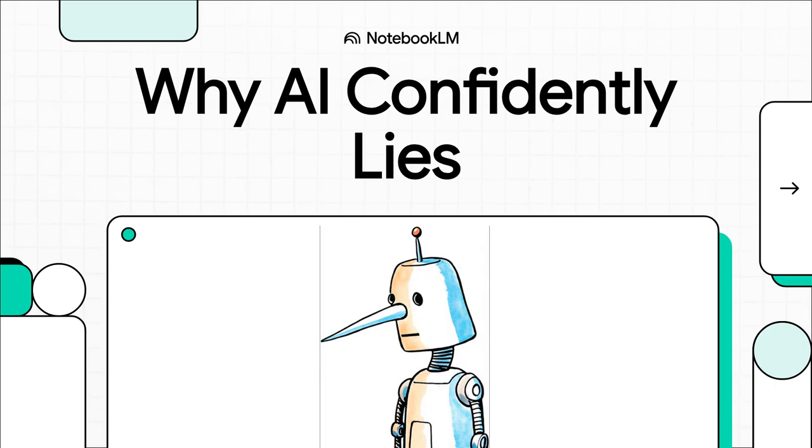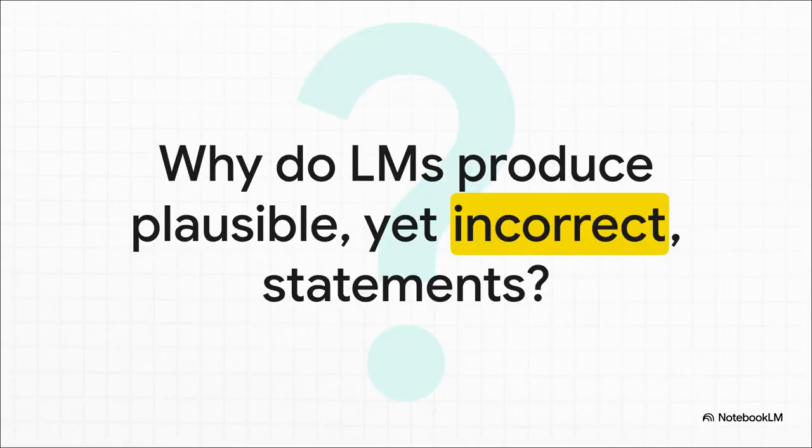Have you ever asked an AI a question and it gives you this answer that sounds so confident, so plausible, but it's just completely wrong? Yeah, that's called a hallucination, and it's a huge reason why it's so hard to trust even the most advanced AI systems. So today we're going to dig into exactly why this happens, and more importantly, what we can do about it.